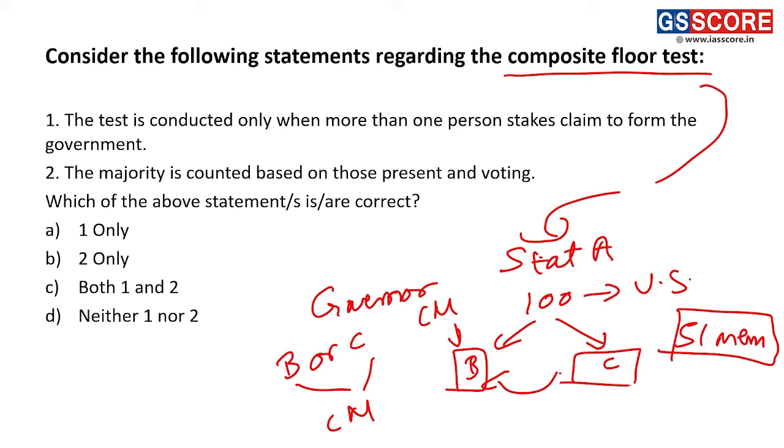Let us look into these two statements also. The test is conducted only when more than one person stakes claim to form the government. Yes.